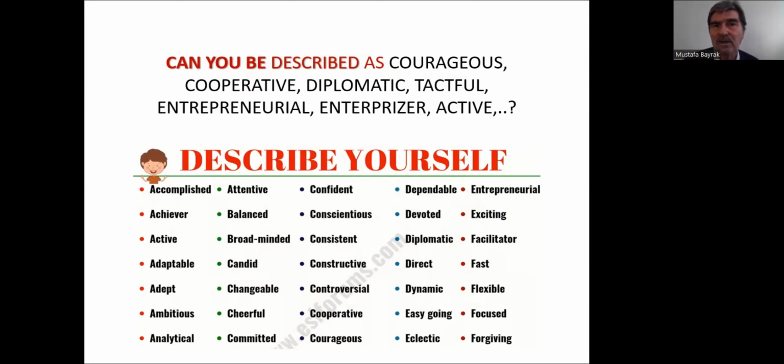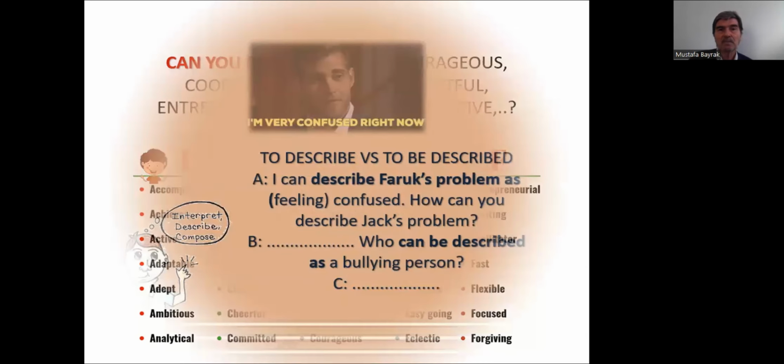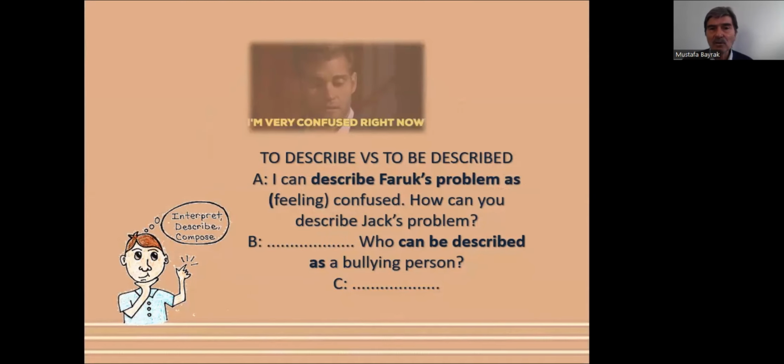Yes, I am sure you can be described as courageous, cooperative, etc. Describe yourself, describe somebody, something as adjective, as active, as adaptable, as constructive, as consistent, as conscientious, as confident, as flexible, as forgiving, as dynamic, etc. Okay. To describe versus to be described. So, to describe is active, to be described is passive.